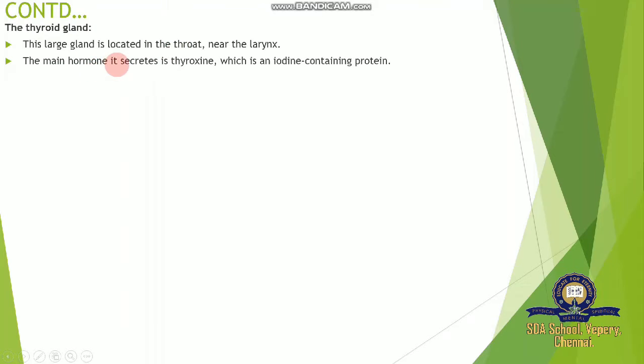The main hormone it secretes is thyroxine, which is an iodine-containing protein. Thyroxine is commonly called an iodinated hormone. What is iodine? A major micronutrient. We learned already about macronutrients and micronutrients. Micronutrients are essential, but our body requires only a very small quantity. Thyroxine requires iodine, and if there is iodine deficiency, people get a neck swelling disease.